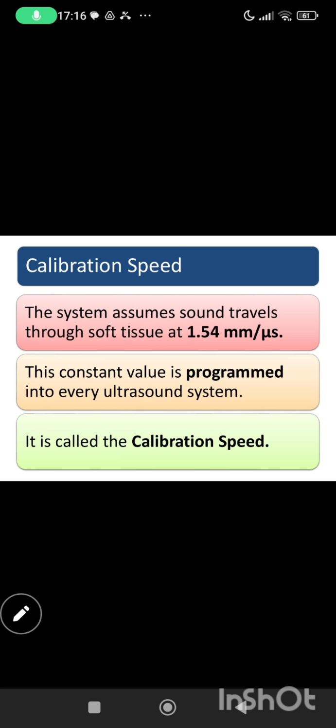Okay, now next one is calibration speed. What is the calibration speed? Okay, so the machine always assumes sound travels at a fixed rate of 1.54 millimeters per microsecond. But sometimes we hit the fat, or we hit the muscle, or we hit the hair. It changes. Okay, very good. So what happens? The ultrasound machine assumes the speed of sound in the body is always 1.54 millimeter per microsecond. We call this the calibration speed.